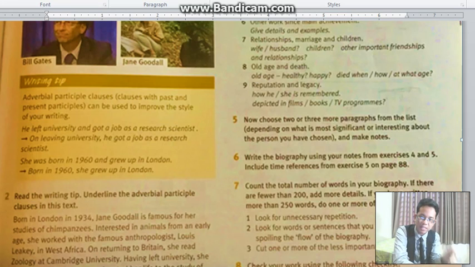So if the verb is already in the participle form, all you need to do is put that back down into the sentence below. You rewrite that all the same, okay? But if it is just verb 1 and verb 2, all you need to do is form that into verb-ing, followed by a noun. Yeah, you can see that: on leaving university.